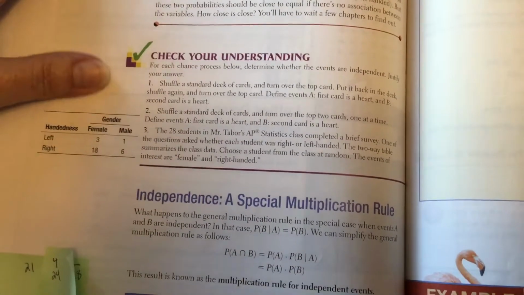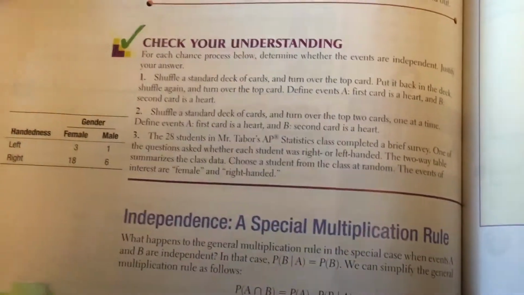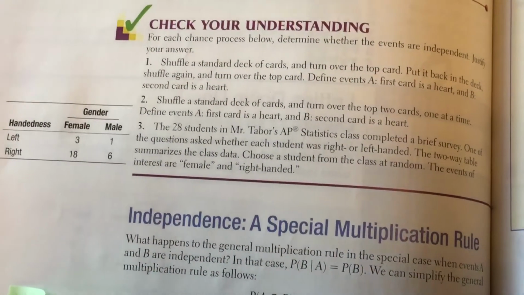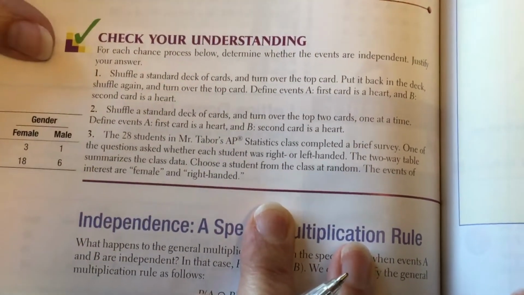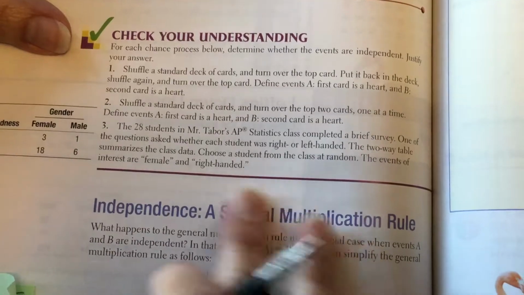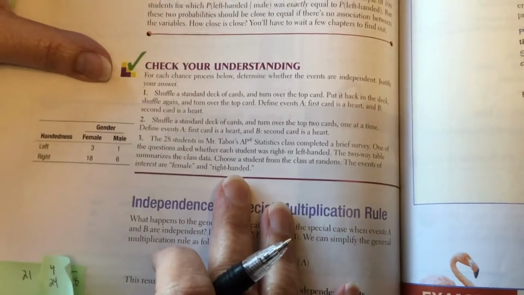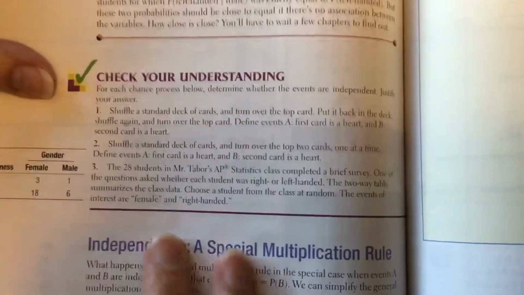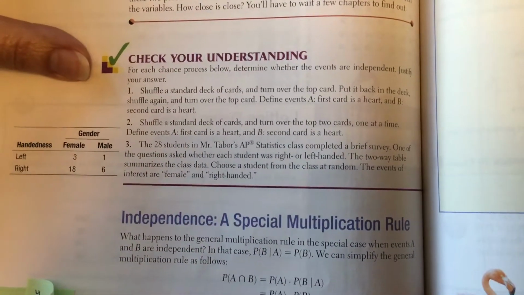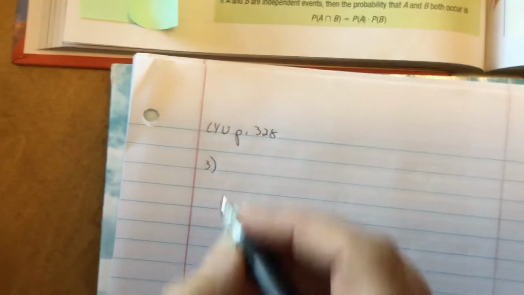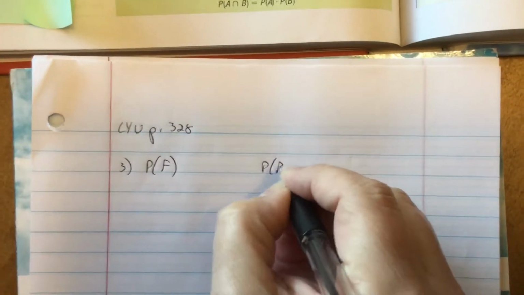Number 3 says, the 28 students in Mr. Tabor's AP Stats class completed a brief survey. One of the questions asked whether each student was right or left-handed. The two-way table summarizes the class data. Choose a student from the class at random, and the events of interest are female and right-handed. Are they independent? We're going to look at the probability of being female and the probability of being right-handed.